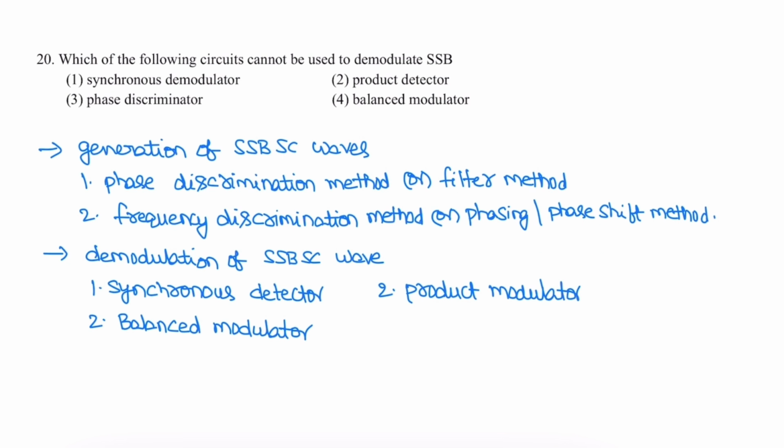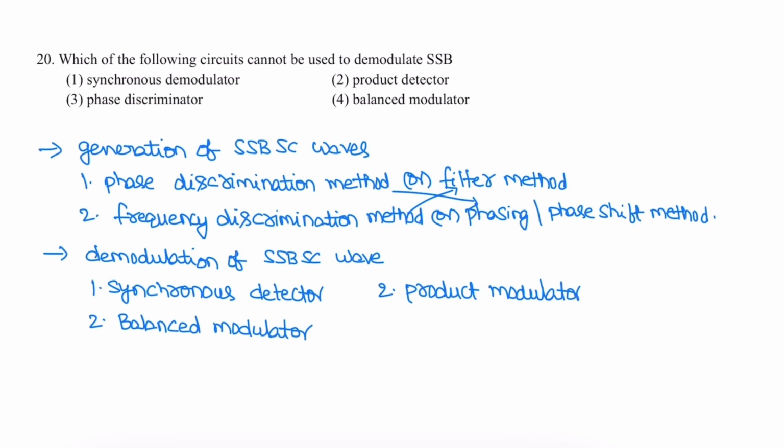Next question. Which of the following circuits cannot be used to demodulate the SSB-SC signal? Single sideband suppressed carrier signal. For generation of SSB-SC waves, the phase discrimination method, also called phasing or phase shift method, and the frequency discrimination method, or filter method, are used.